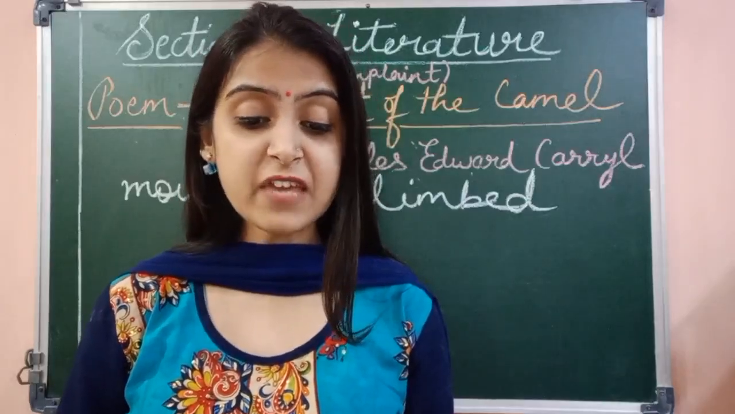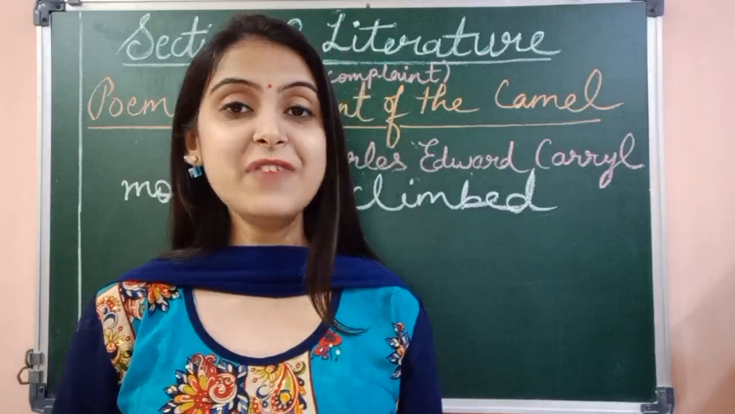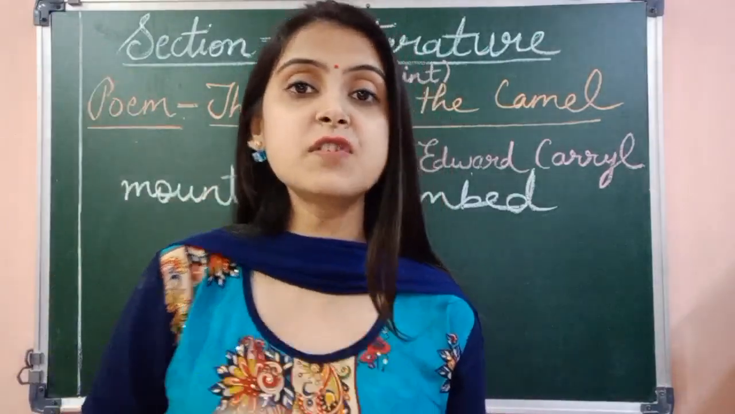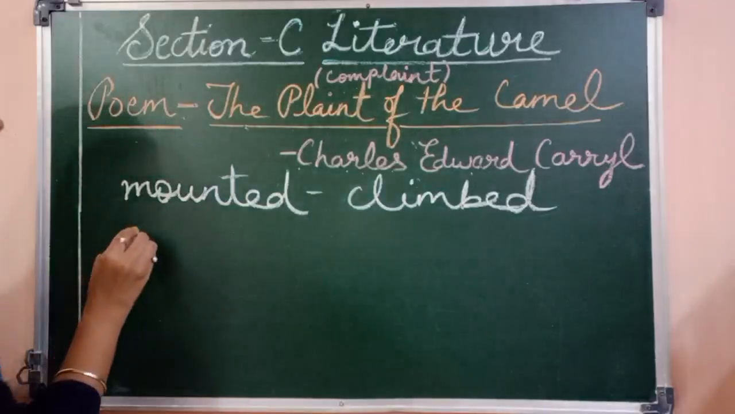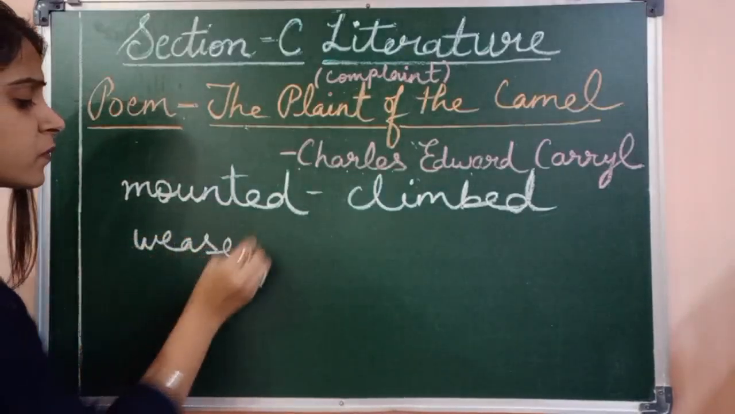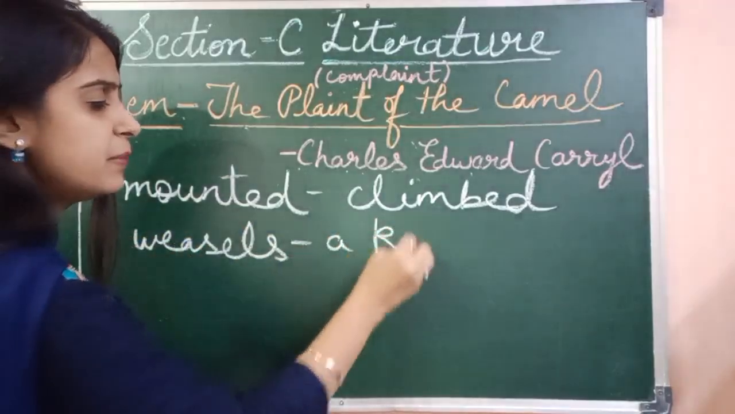Weasels are wavy and sleek. Now children, weasels are a kind of mammal. Okay, they are a kind of mammal. They are wavy and sleek. Wavy means curvy. They have a curve shaped body. Write down. Weasels, a kind of mammal.